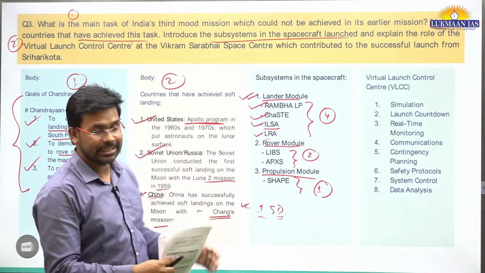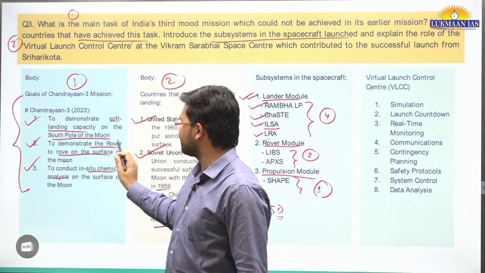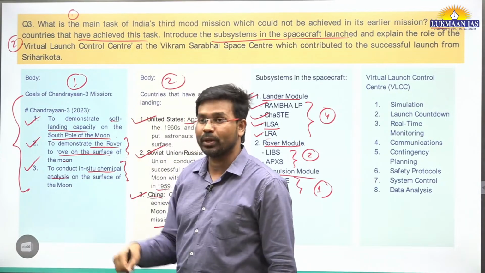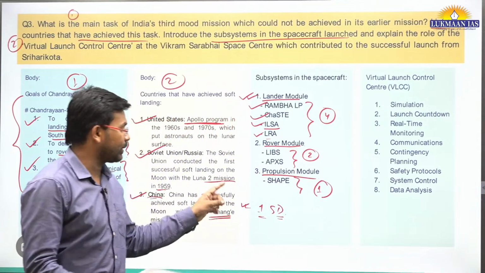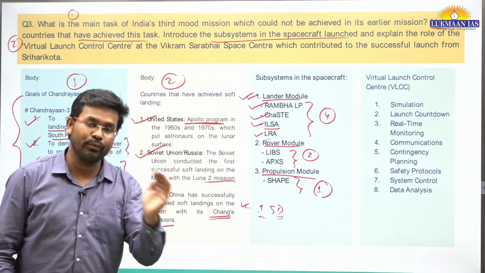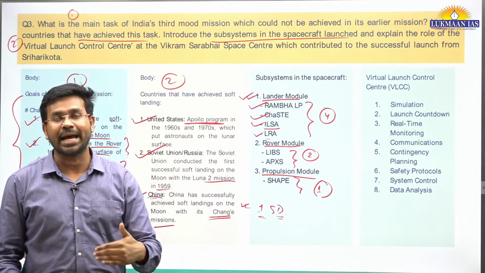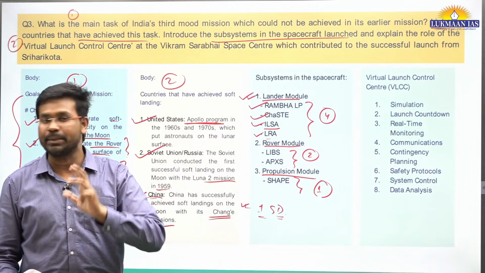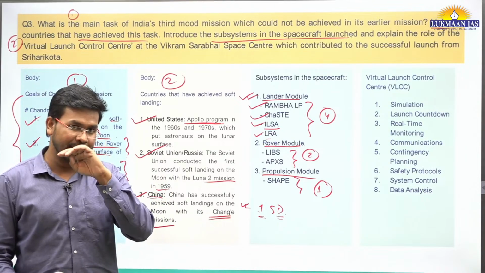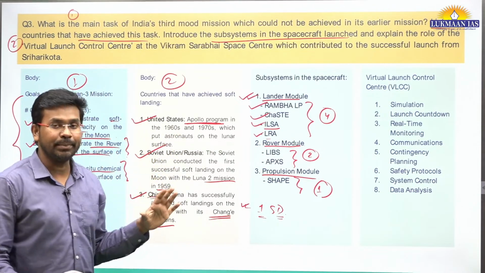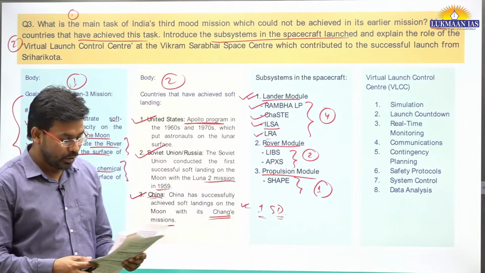During that time it did in situ chemical analysis. It demonstrated the rover roving on the surface of the moon, and it achieved all the objectives during those 14 days. After that it was put in hibernation mode, and later ISRO tried to wake all the systems up again, but it did not wake up, because ISRO did not plan for the Chandrayaan-3 mission to survive in such extremely low temperatures.